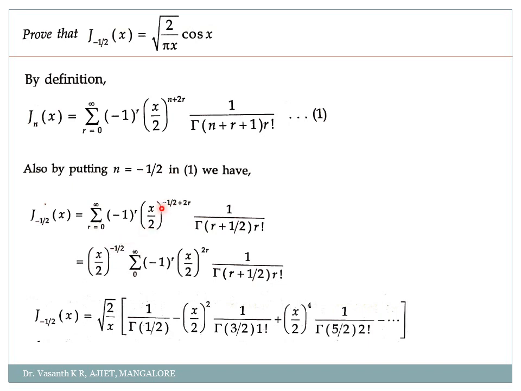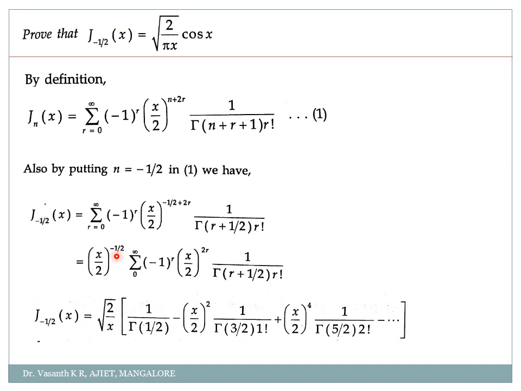Now, next x power minus 1 by 2 I have written outside into summation minus 1 to the power r x by 2 to the power 2r into 1 by gamma of r plus 1 by 2 into r factorial. Now we'll expand this series. See, in the previous derivation, x by 2 to the power 1 by 2 was root of x by 2.